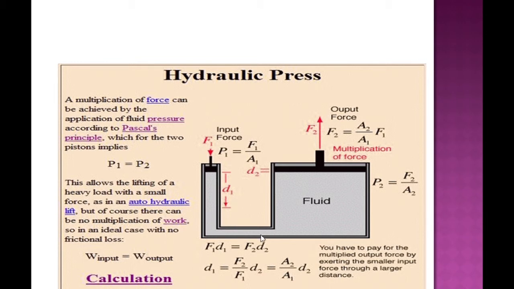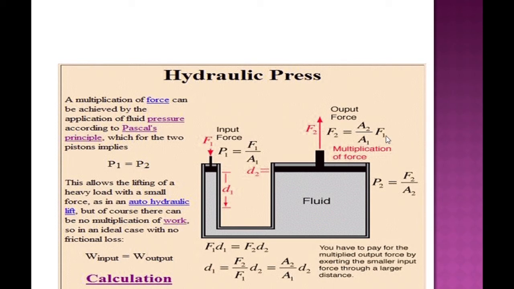Now this pressure is transmitted through the liquid or the fluid that is filled in the cylinder, in all directions, and it will also be applied on the cross-sectional area of the second cylinder. Therefore, the amount of force applied on the second cylinder equals F2. F2 equals A2 by A1 into F1.